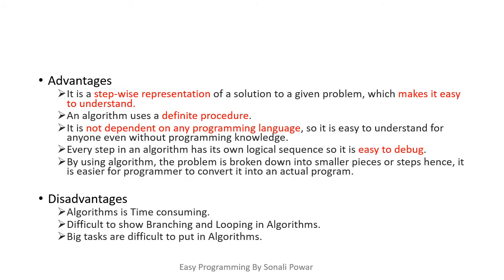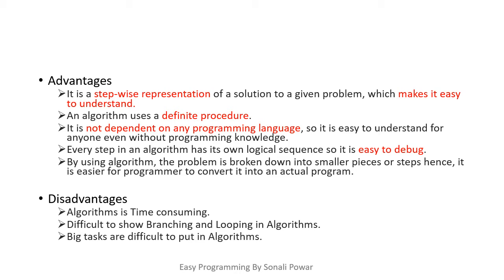Now we will see the advantages and disadvantages of algorithm. The first advantage is that an algorithm is a stepwise representation of any process or problem, so it becomes easy to understand that problem or process. The second advantage is that an algorithm uses a definite procedure.